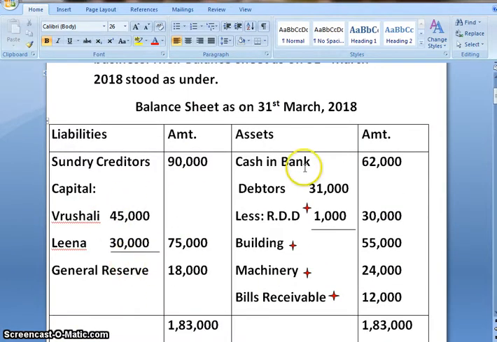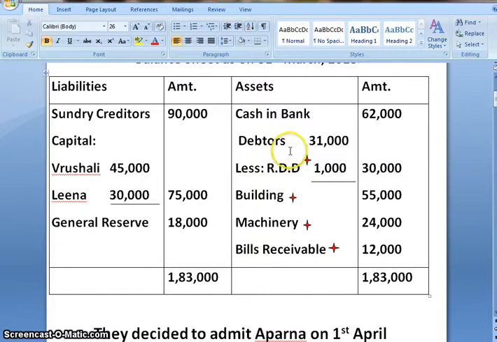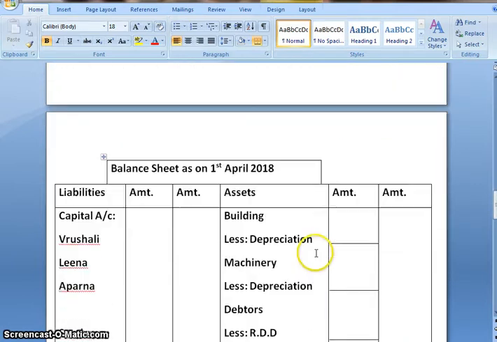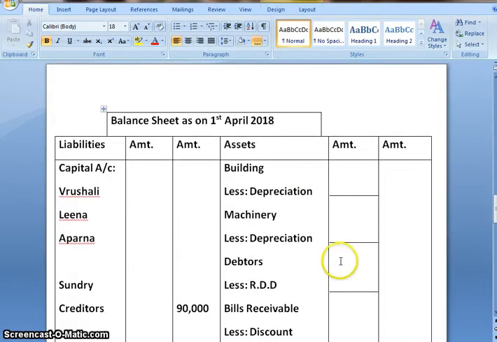So let us come towards the asset side. First is cash in bank. For that we'll make a working note of bank account. Next, debtors 31,000 minus RDD of 1,000, and the outer column balance is 30,000. But since there is an adjustment on debtors, I will only write the inner column amount, that is 31,000.